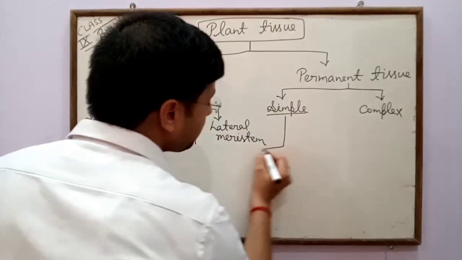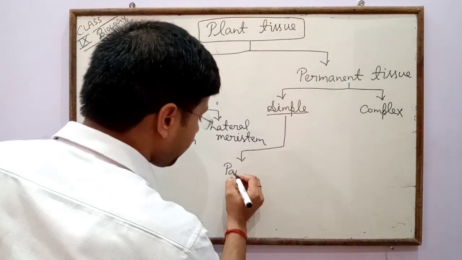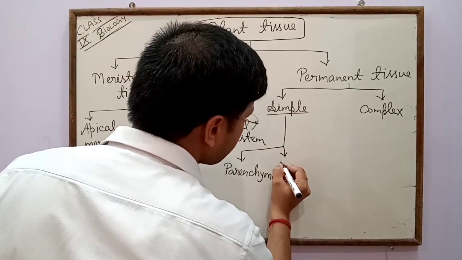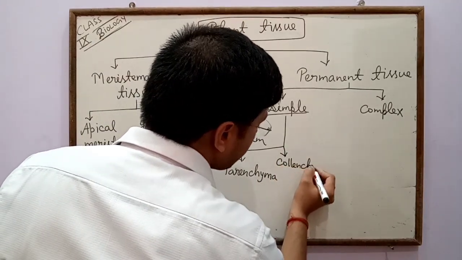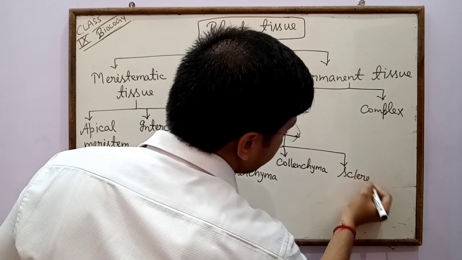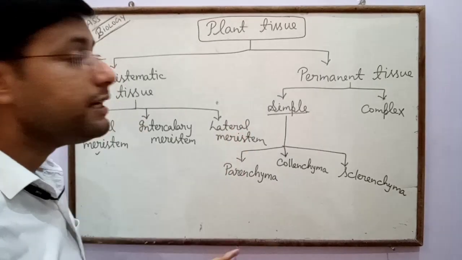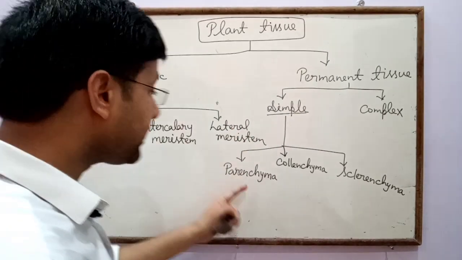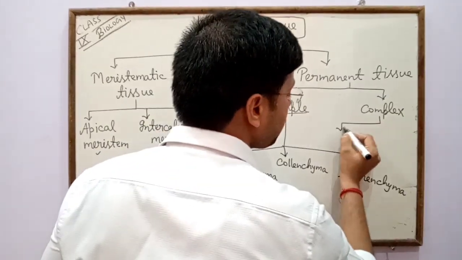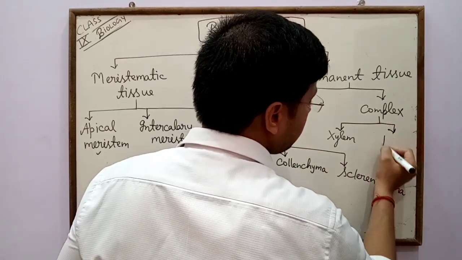There are three types of simple permanent tissue: parenchyma, collenchyma, and sclerenchyma. In complex permanent tissue there are two types: xylem and phloem.